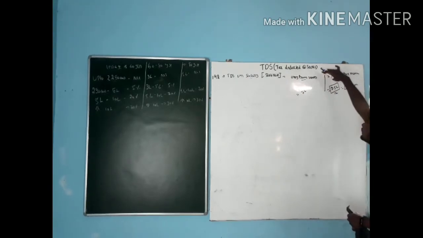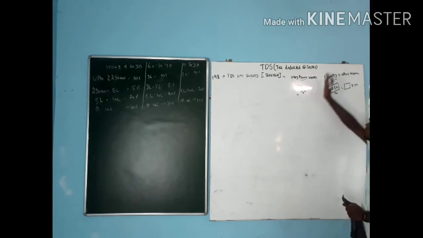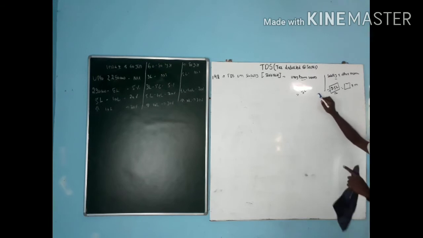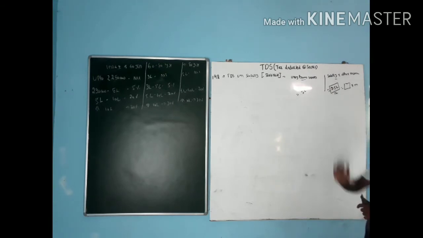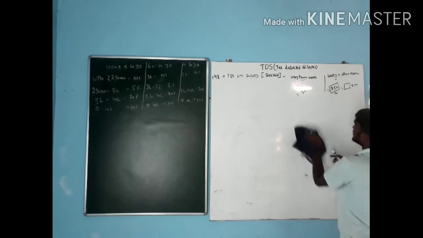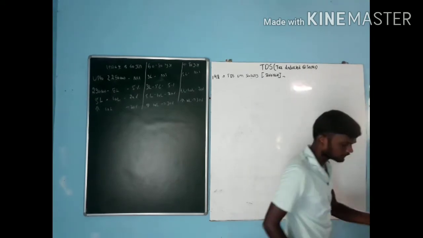So the employer has to calculate two situations here. If you are getting only salary, what is the income? So what is the tax? If you are getting salary plus other income, what is the tax liability? We are going to calculate both. In those situations, whichever is the highest income tax liability, that we are going to pay to the government as what? TDS. This first one, that is TDS on salary, that is section 192.